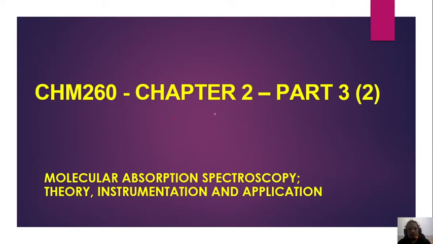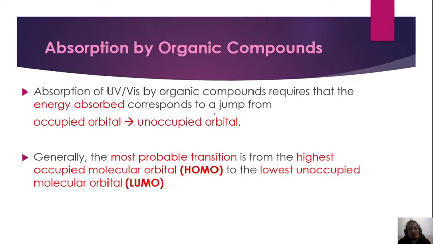Assalamualaikum, kembali ke chapter 2, part 3, bahagian yang kedua, sambungan daripada video bahagian pertama, molecular absorption spectroscopy, theory, instrumentation and application. So, absorption by organic compound. Absorption of ultraviolet or visible by organic compounds require that the energy absorbed correspond to a jump from occupied orbital to unoccupied orbital. Generally, the most probable transition is from the highest occupied molecular orbital, HOMO, to the lowest unoccupied